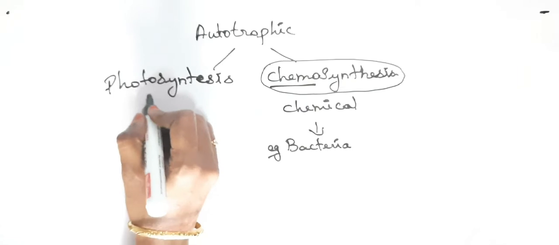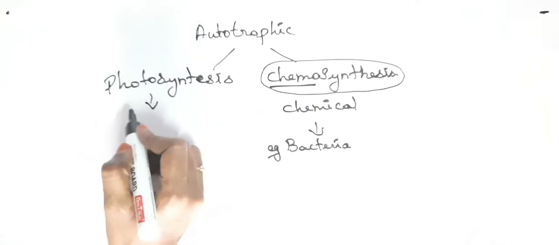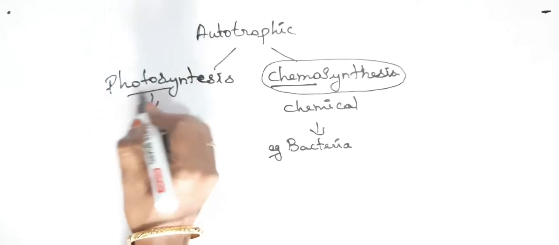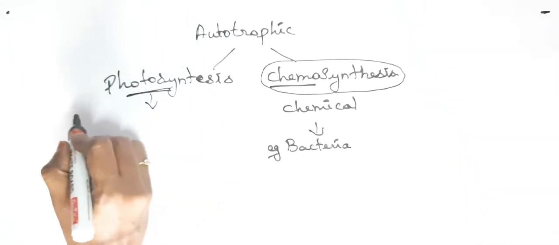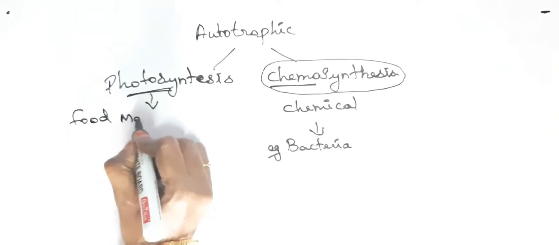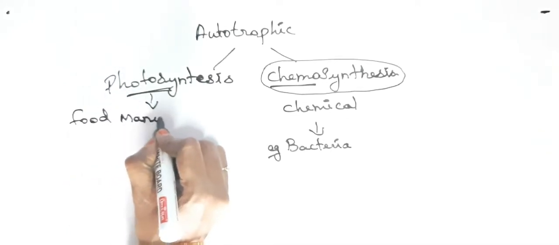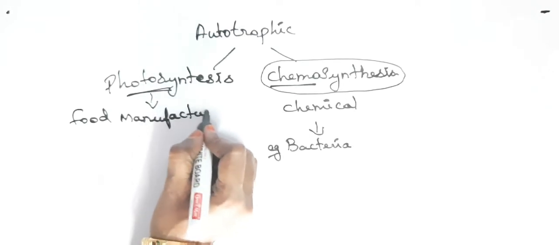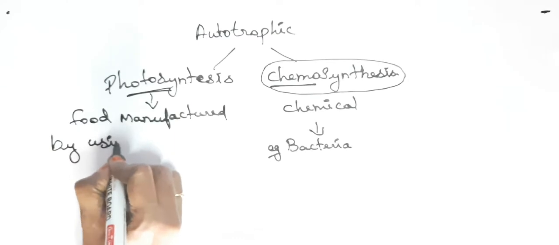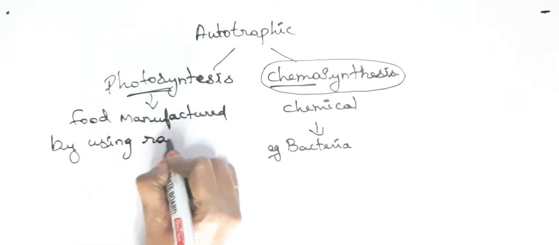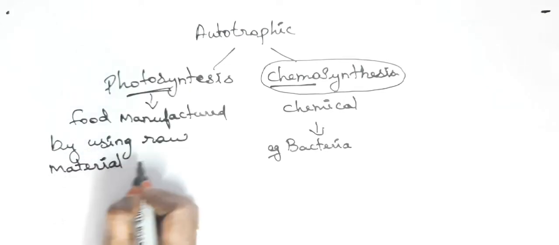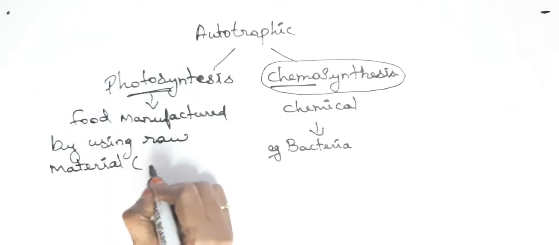In the process of photosynthesis, food is manufactured by using raw materials.